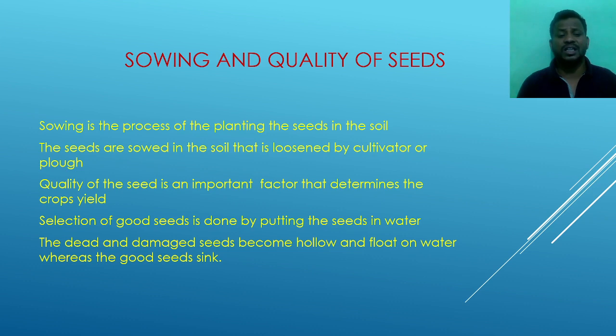Here we are going to see that the selection of good seed is done by putting the seeds in water. The dead and damaged seeds become hollow and float on the water, whereas good seeds sink. If the seeds are damaged or dead, they start to float on the water. If we see the seeds floating on the water, we confirm that these seeds are not good